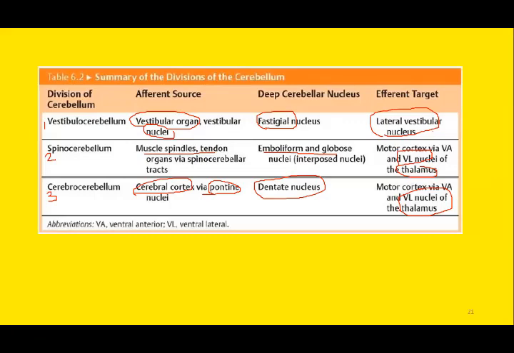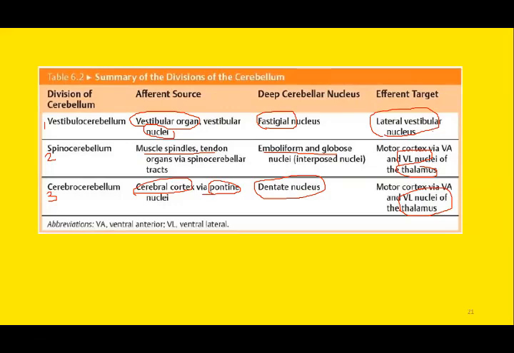Similarly, we can divide it on the basis of its physiology, or function, into vestibulocerebellum, spinocerebellum, and cerebrocerebellum. Vestibulocerebellum is related to the vestibular apparatus and controls body balance, equilibrium, and control of extraocular movement.